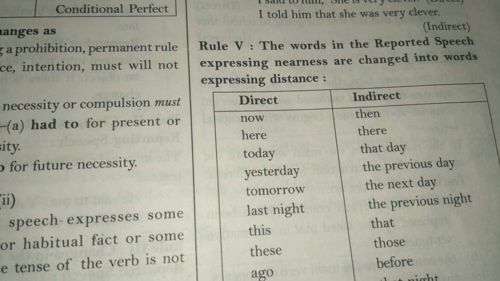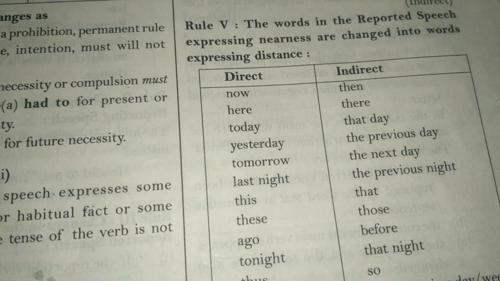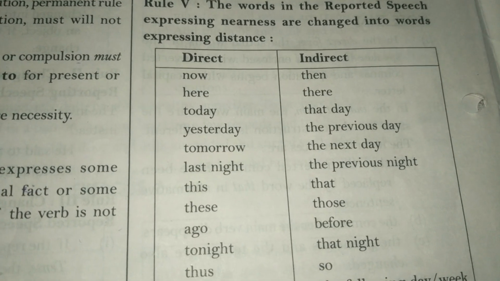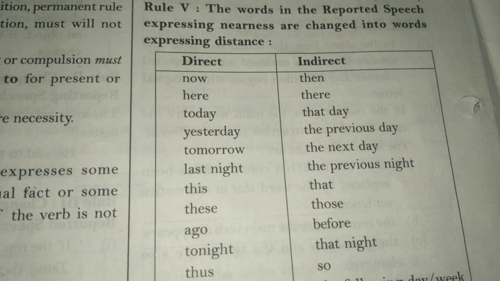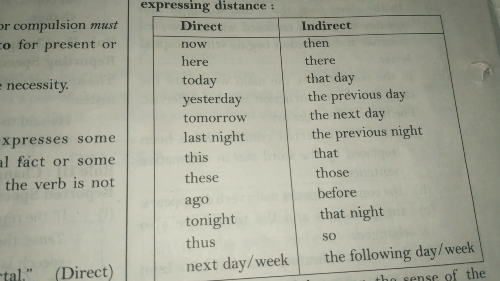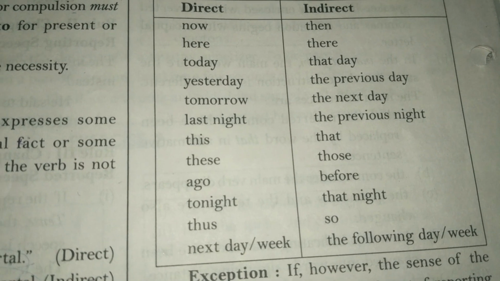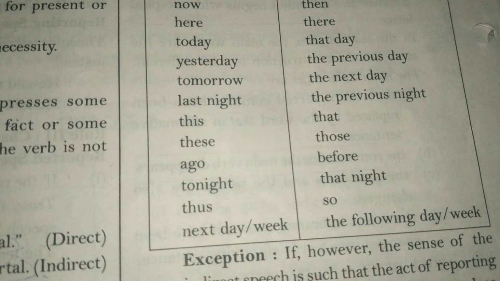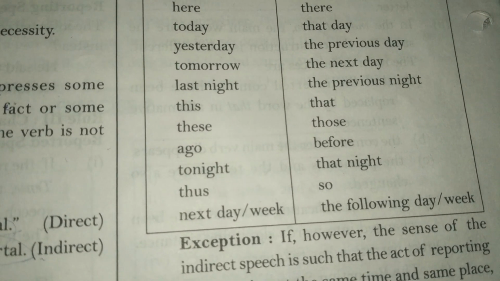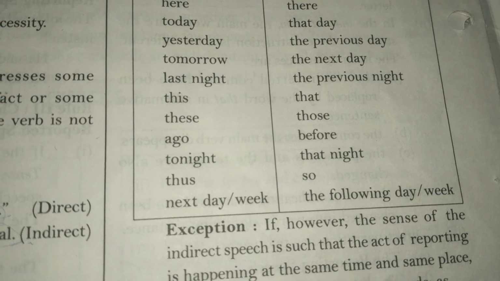Now will change into then, here will change into there, today will change into that day, yesterday will change into the previous day, tomorrow will change into the next day, last night will change into the previous night, this will change into that, these into those, ago will change into before, tonight into that night, thus will change into so, the next day, the next week will change into the following day or the following week.